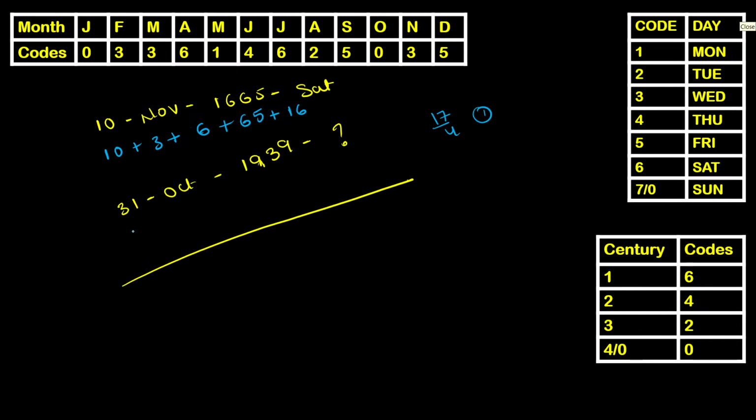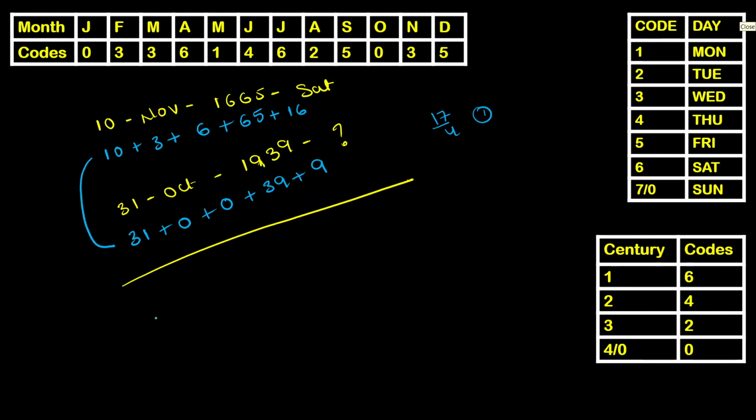Now, second one, date same as date 31, October code being 0, number of the century code. The given year belongs to 20th century. So century code remains the same 0. Number of years 39. Leap years among 39 years are so 9 times 4, 36. That's 9. Let us try to calculate this now.